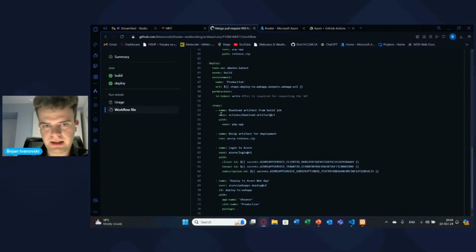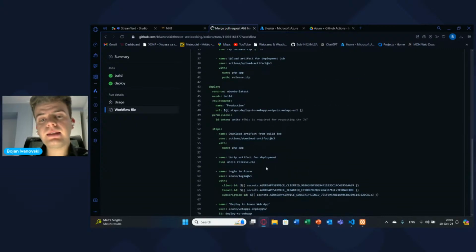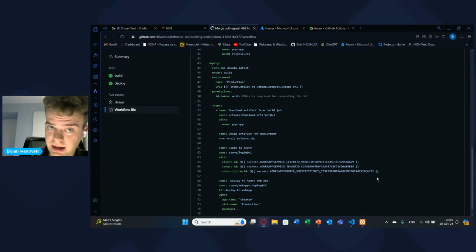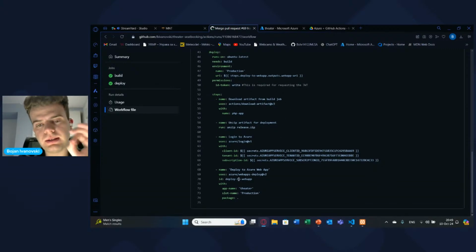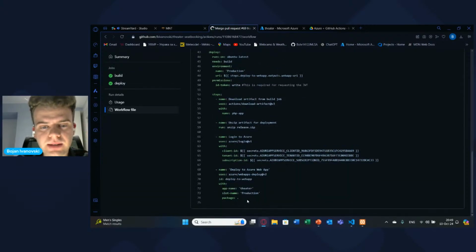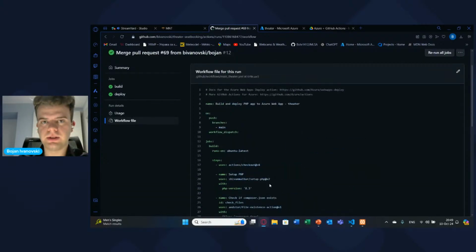And what are the steps? It unzips the whole zip that we have created from the build job, and it logs in to Azure with the credentials that I gave from my account, the thing that we did before, and it says deploy this app to Azure. And that's it. This whole script deploys my app to Azure in just 74 lines. And I didn't touch anything of this. This was all created for me from Azure.